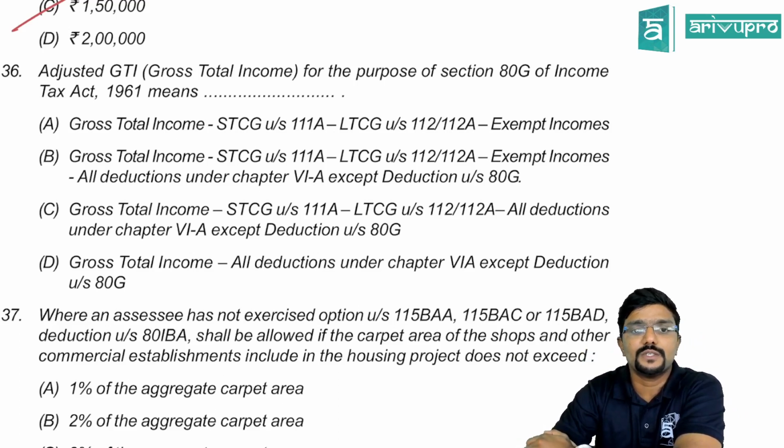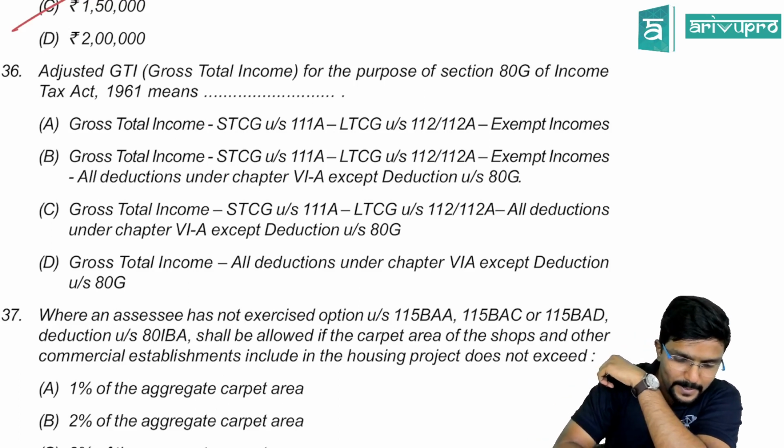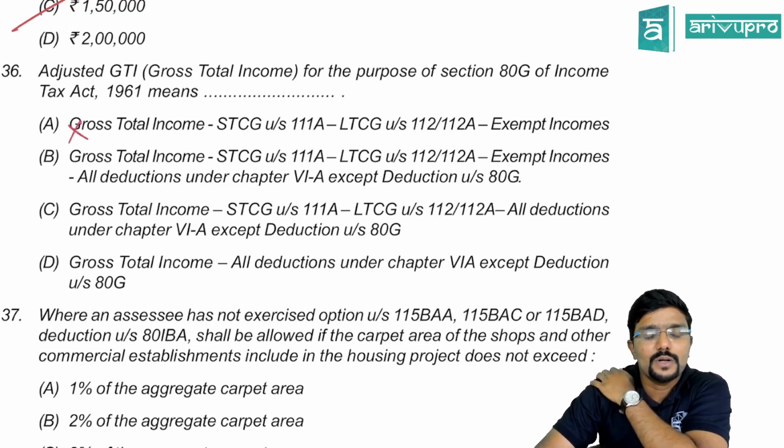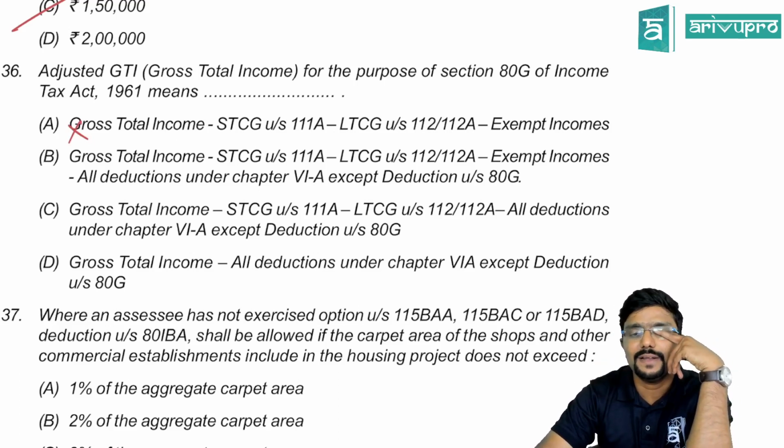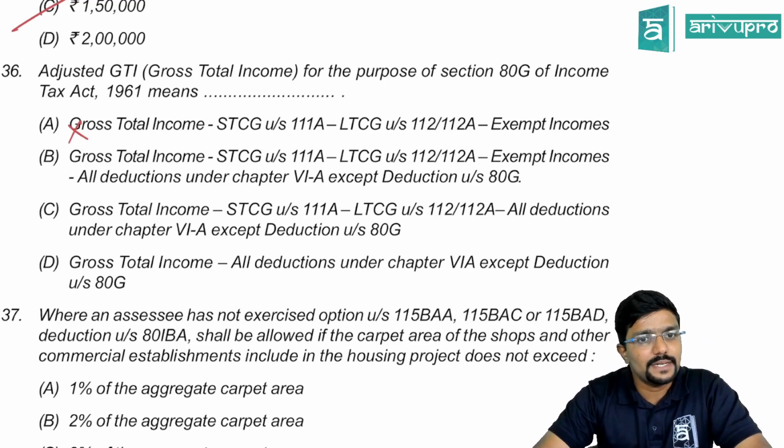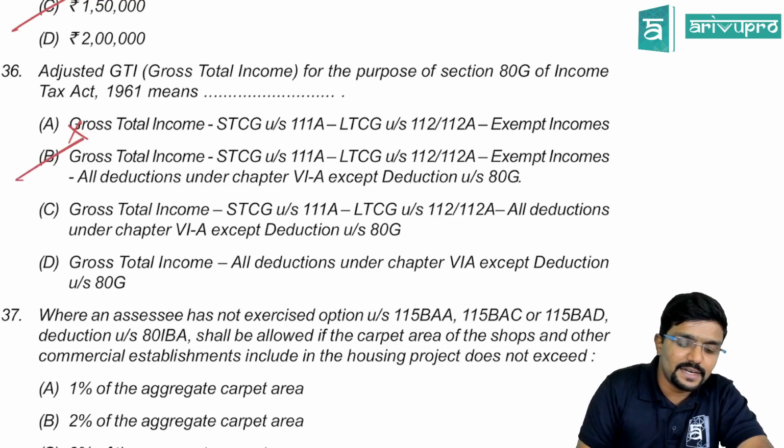So first option, gross total income minus short-term capital gain under section 111A, long-term under section 112 and 112A, and exempt income. No, this is not the correct thing. Gross total income minus short-term capital gain under section 111A, minus long-term capital gain under both 112 and 112A, exempt incomes, all deductions under chapter 6A except deduction under 80G. This is the correct answer.